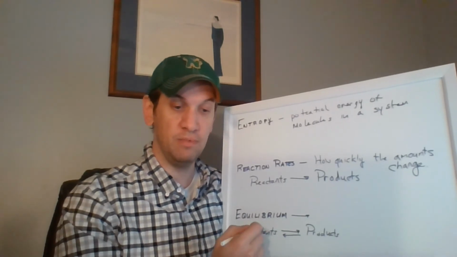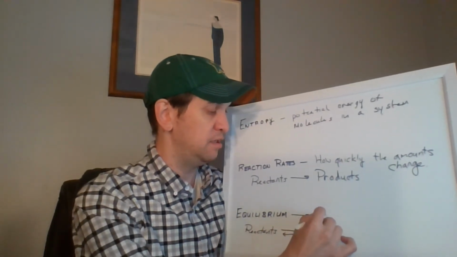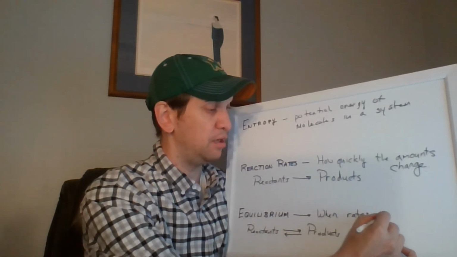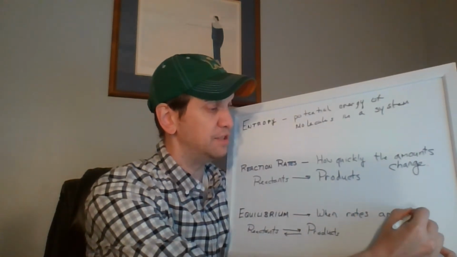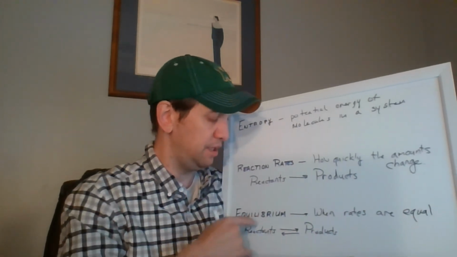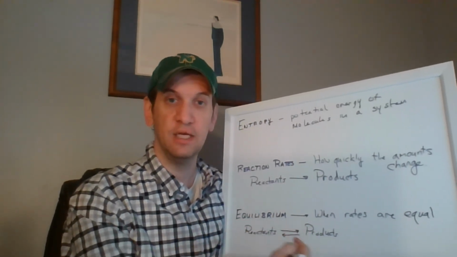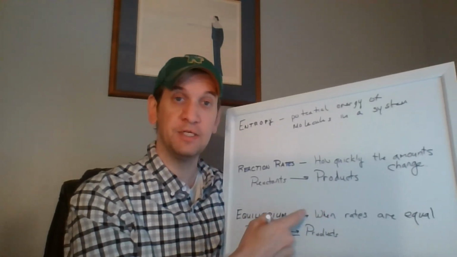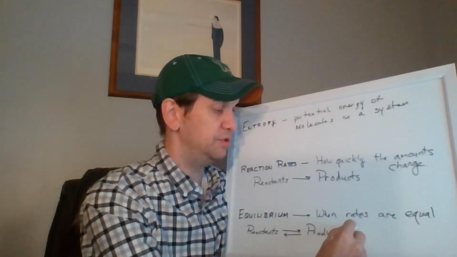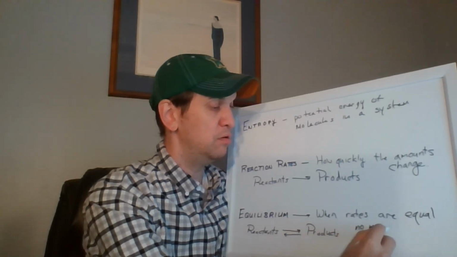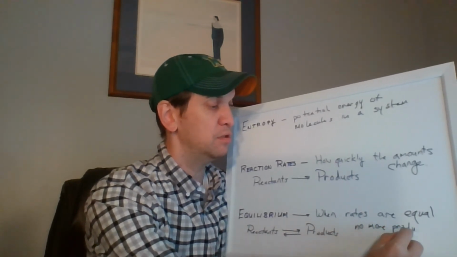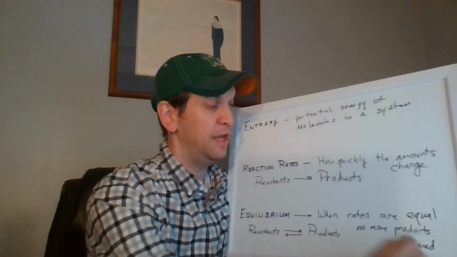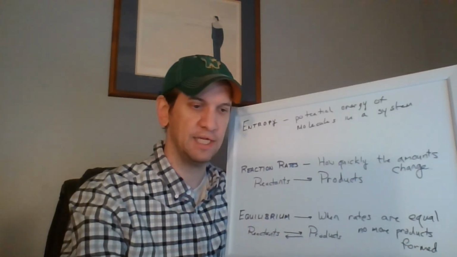And so equilibrium is when the rates are equal, when those two rates are equal, the reactants to products and products to reactants. And when they're the same in both directions, that means there are no more products formed, and also no more reactants formed, but usually that's not our main concern.